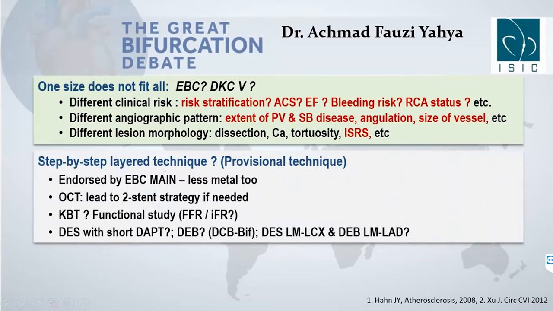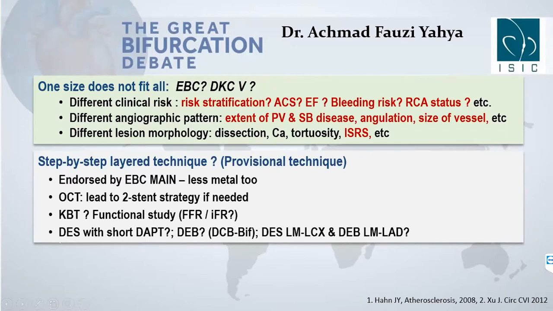We have heard from Professor Stankovic's presentation that crossover from single to double stent strategy is 22% in the EBC Main. So if necessary, we can still use a two-stent strategy. We have this flexibility. Kissing balloon technique is of utmost importance in this particular case, where the stent is protruding into the left main. And I do believe that we also need a functional study like FFR or iFR. This will aid our final decision in our approach.